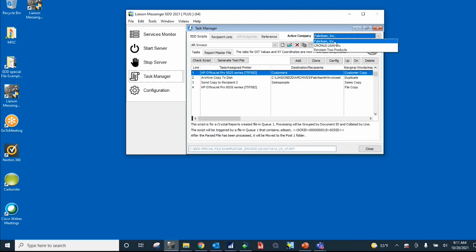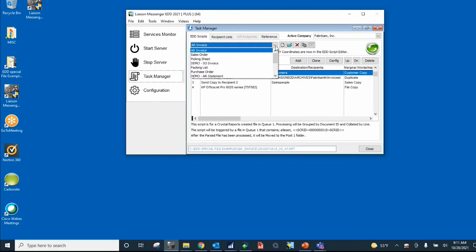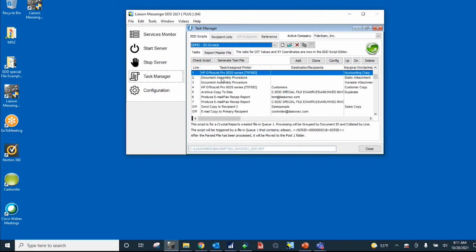I'm going to focus on this top one here, Fabricam. On this drop-down list here are the scripts, the individual scripts for each business form and report. As you can see, it's mainly used for business form distribution. There could be other types of reports that are run through Messenger too. I'm going to focus on two scripts, the invoice script and the statement script. So here we have a 9-line script set up. The last 2 lines are shut off down here. And this is the script that I'm going to kick off in a couple of minutes.